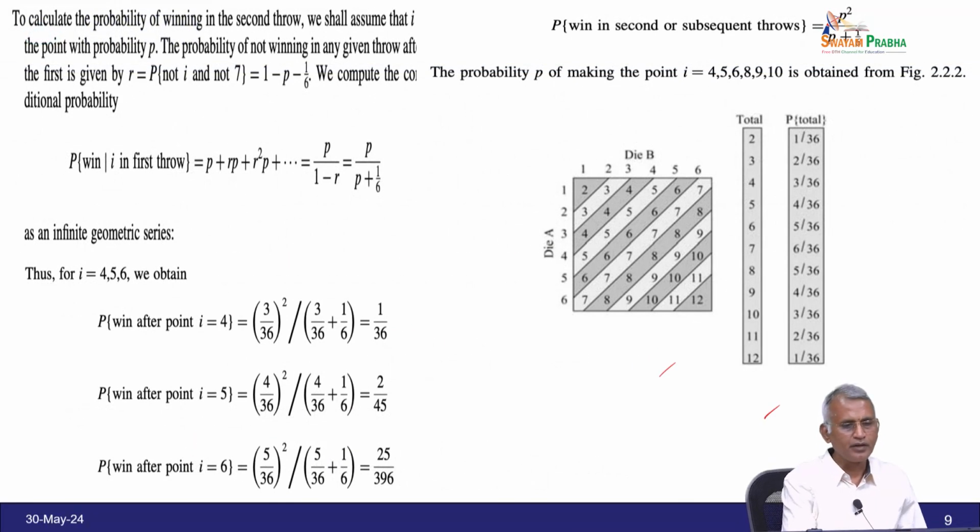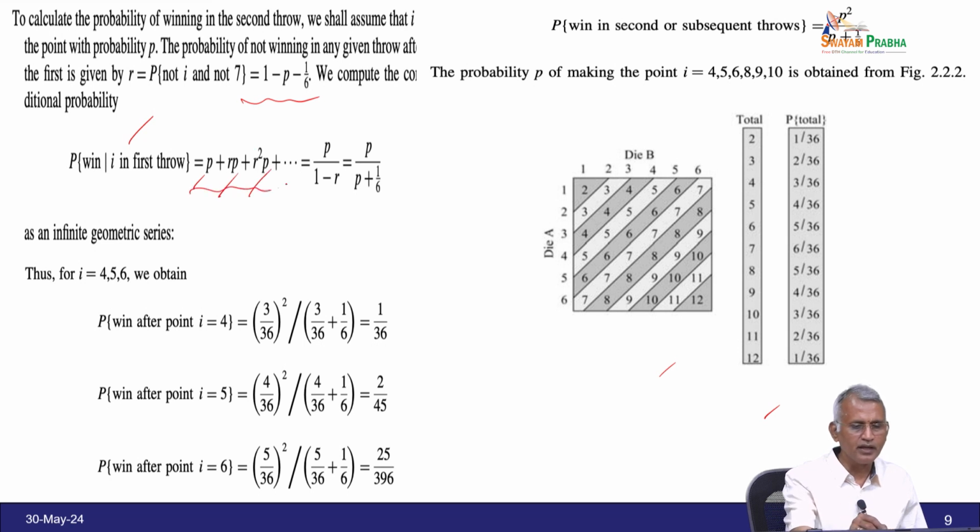Now, to calculate the probability of winning on the second throw, we shall assume the point i has probability p. The probability of not winning on any given throw after the first is given by r equal to probability of not i and not 7, which can be written as 1 minus p minus 1 by 6. So, we compute the conditional probability of winning with point i in the first throw equal to either p, or rp, or r square p and so on.